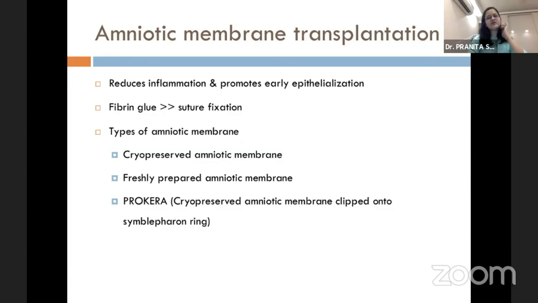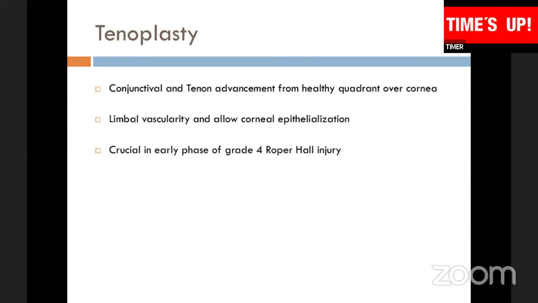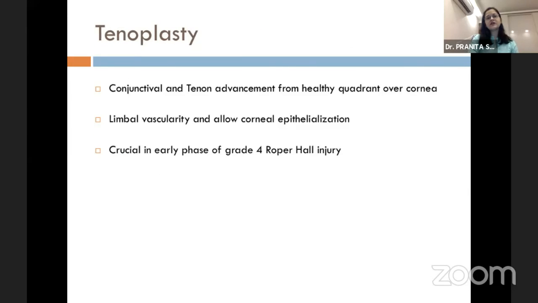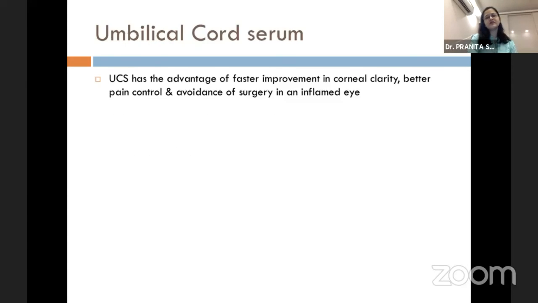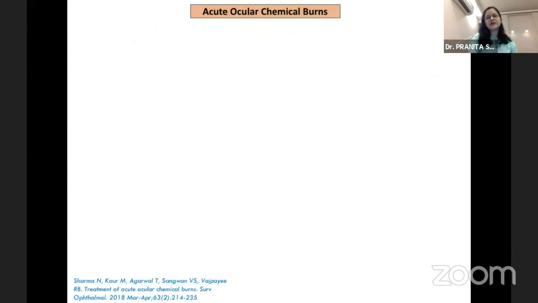It can be a cryopreserved amniotic membrane, or a freshly prepared AMG, or a ProKera. ProKera basically has a symblepharon ring to which a cryopreserved amniotic membrane is attached. It can be placed with the help of a fibrin glue or suture fixated. Tenoplasty can be done in severe patients who are presenting with severe ocular burns, and it provides an alternate vascular supply to the ocular surface that helps in healing.